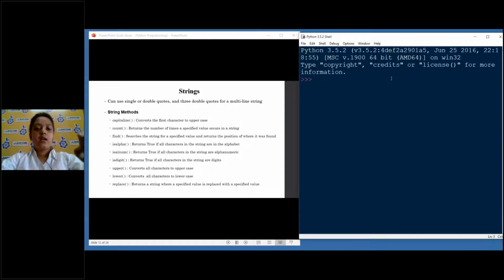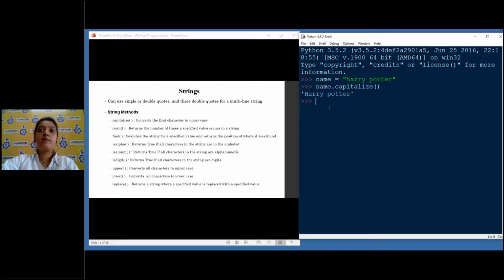Let's take a string, for example. Let's take a name. Let's keep it short. Suppose there's a name, harry potter. Now you see, this is not the way we write names. Obviously, the first character is a proper noun, so the first character should be capitalized. So there is a method here called capitalize. It converts the first character to uppercase. So if I write name dot capitalize, you see I got it.